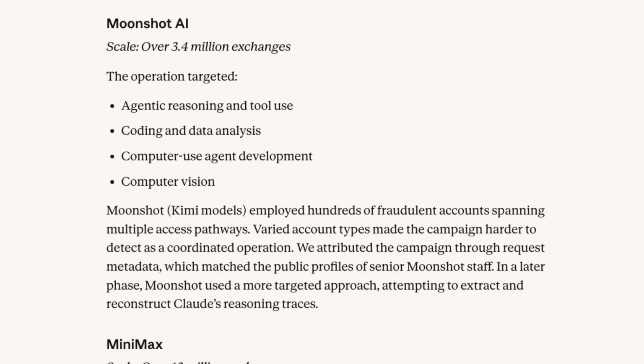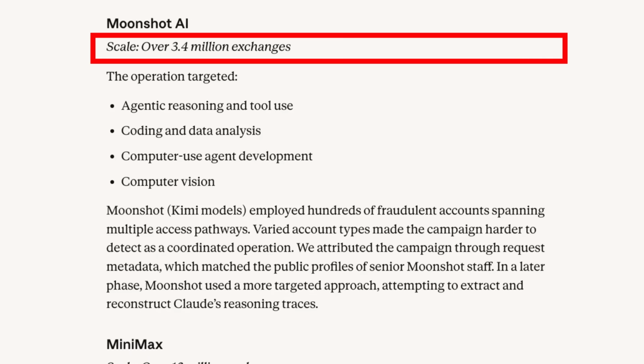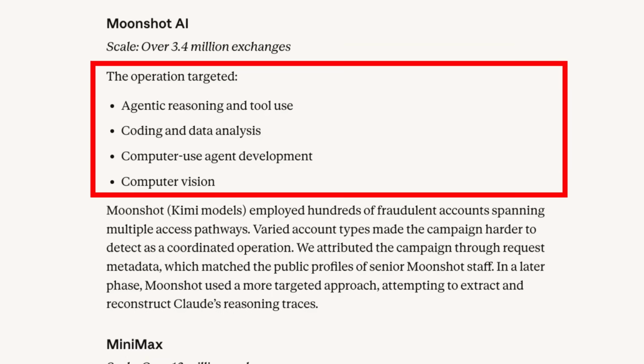Now, the second one up is Moonshot AI. Moonshot AI are the makers of the Kimi K2.5 models that we've seen recently. And here they're being accused of over 3.4 million exchanges that seem to be focused on more general abilities of the Claude model. So we've got agentic reasoning and tool use, coding and data analysis, computer use agent development, and computer vision in here. I'm not sure why they would be targeting computer vision when we see that the Gemini models, and perhaps to a lesser extent the GPT models, perform better at computer vision than the Anthropic models.